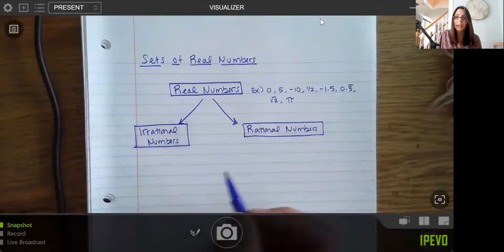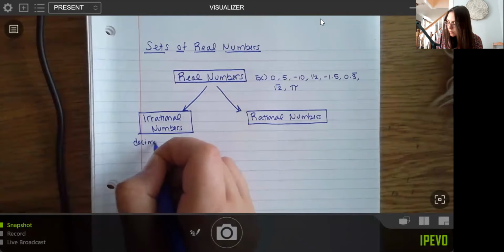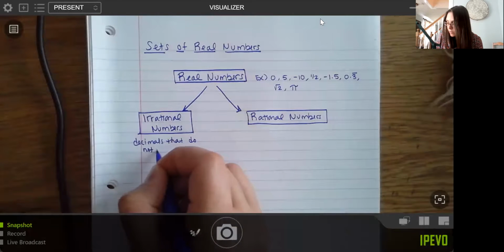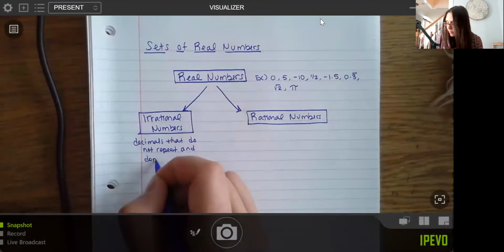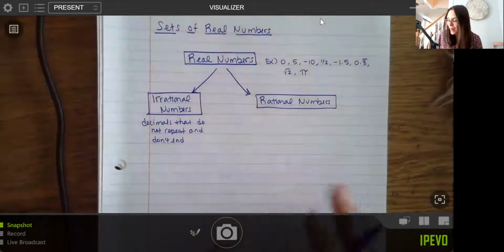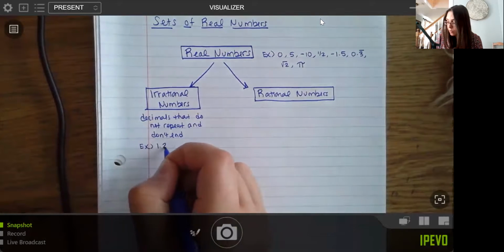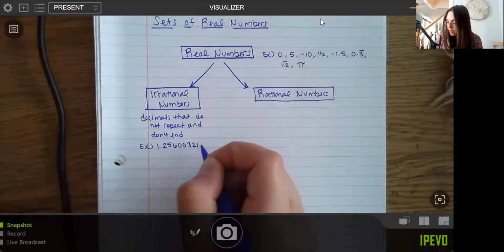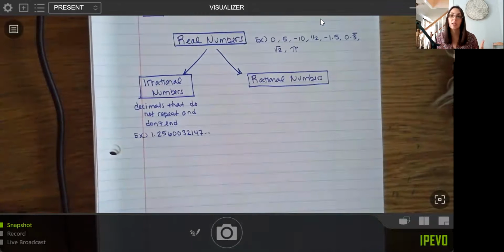Okay. So your irrational numbers, these are basically decimals that do not repeat, so there's no pattern, and they don't end. So for example, I'm just going to make this up, something like 1.256003214, etc. So there's no pattern there, it's not repeating, it's just going to continue on forever.